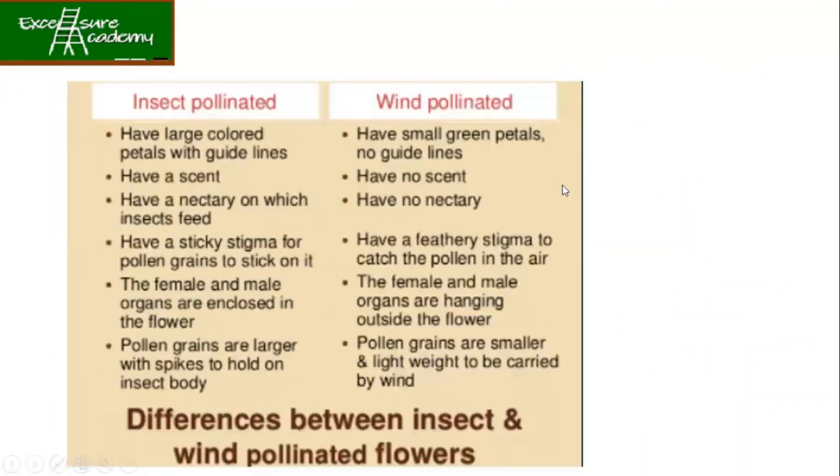Now, let's see the difference between insect pollination and wind pollination of flowers. We'll talk about each slowly. First, let's talk about insect pollination. They have got large colored petals with guidelines. Can you tell me why insect pollinated flowers have such beautiful colored petals? Can you tell me the reason why?